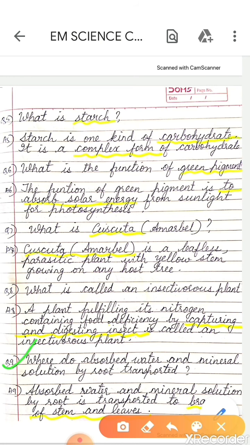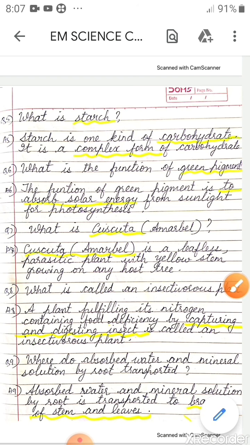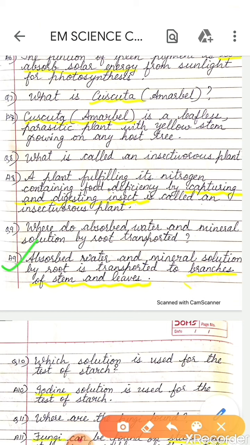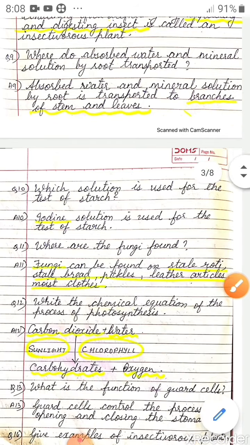Question number 9. Where are absorbed water and mineral solution transported by the root? Absorbed water and mineral solution by the root is transported to branches of stem and leaves. Question number 10.